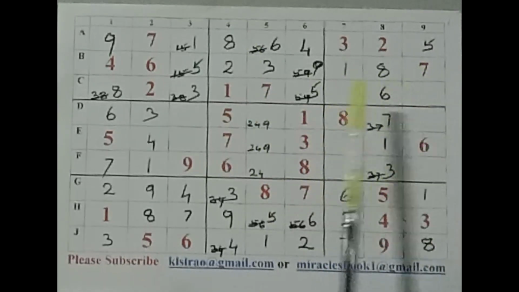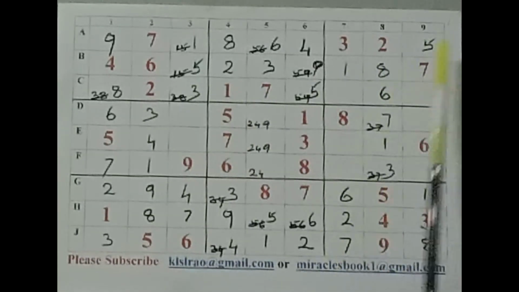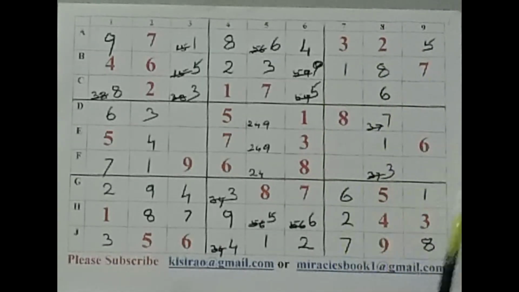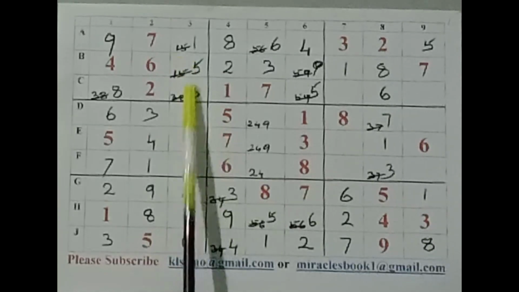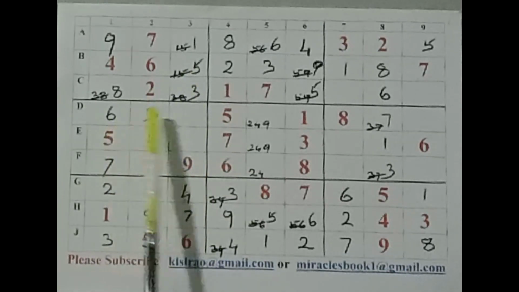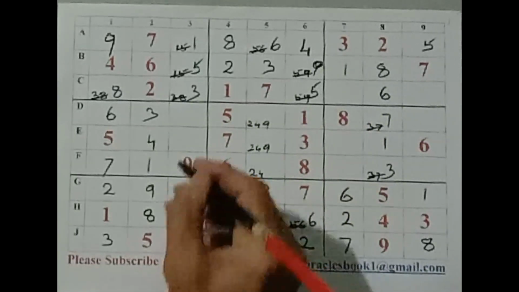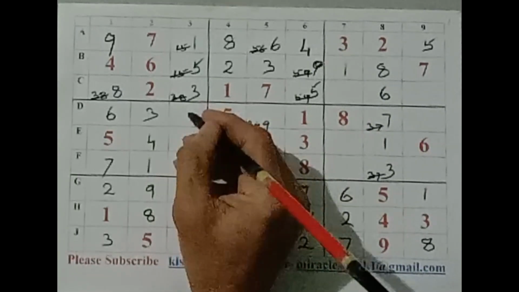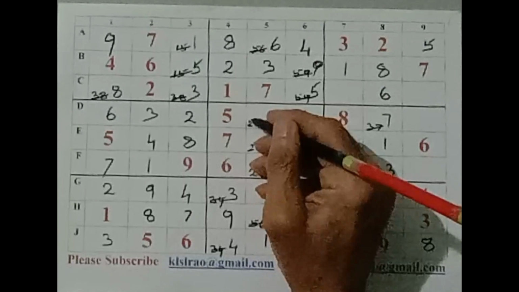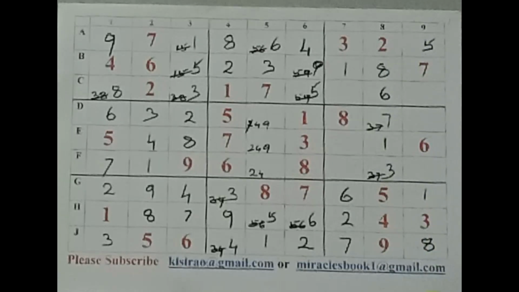Okay, what about these 2 cells now? We require 4 and 9. No 4, no 9. See, at the fag end of the puzzle also we don't have cross checks here. Okay, let's leave it. Now let us look at this column. These 2 cells are for what? This box. 2 and 8. Yeah, we have that 8 there. So we get our 8 here and 2 there. And this 2 goes. These 2 cells are for 4 and 9. We don't have any cross check.